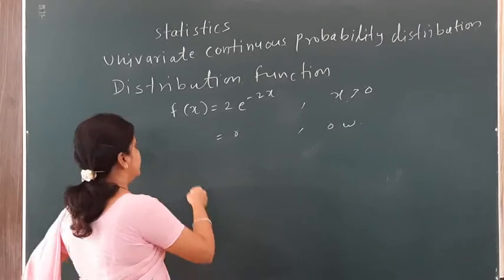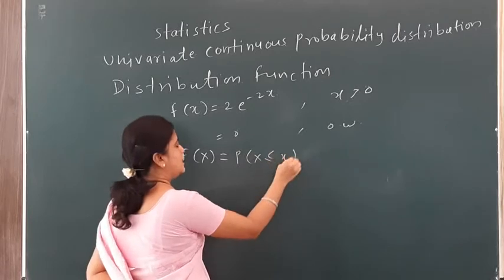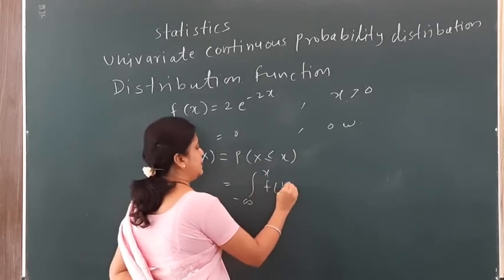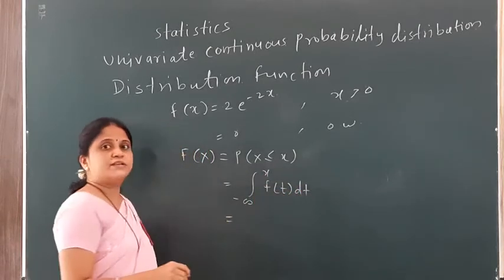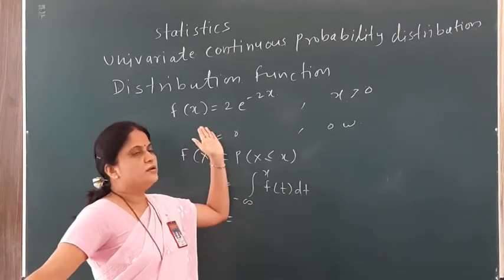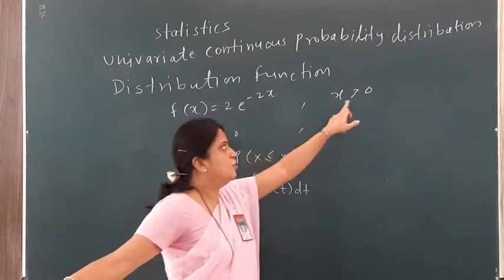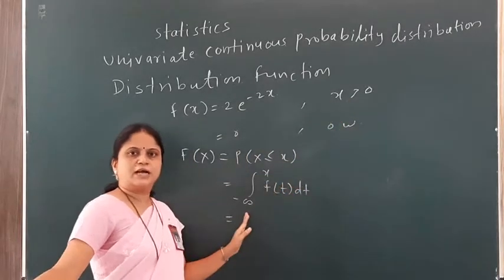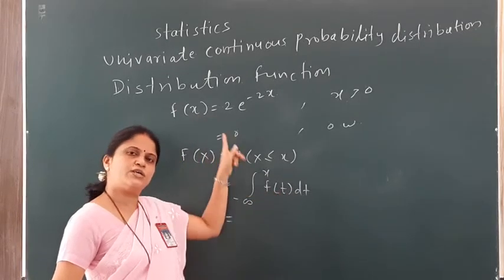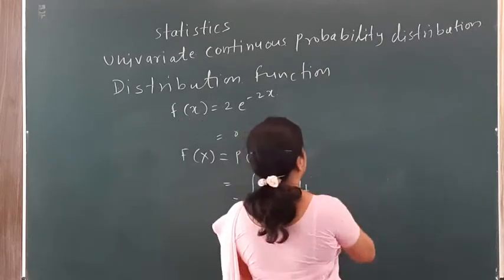To find the distribution function, the definition is F(x) equal to probability of X less than or equal to x. In terms of integration, I can write this as the integral from minus infinity to x of f(t) dt. Now over here we can replace the range of this integral from the PDF. The random variable X has lower range 0, so we can replace minus infinity with 0, and instead of x we can write t.